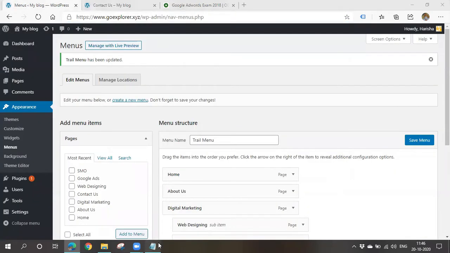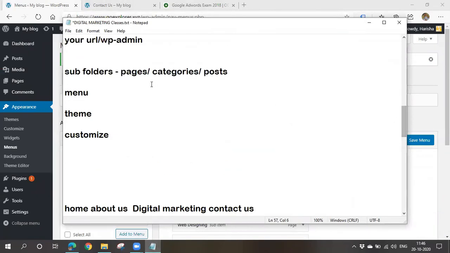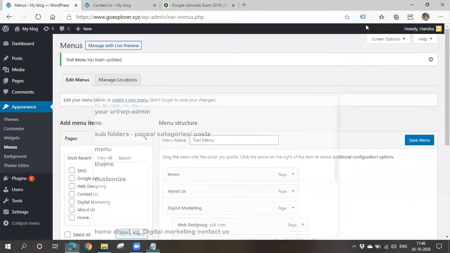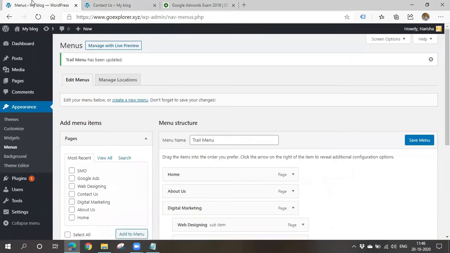Okay, let's go and apply the remaining steps. So there are 4 steps, right? We have gone through creating a page and menu. We have arranged them in the menu. Now we will apply some theme. Now we are having some theme, it is not looking that good. Let's move forward and I'll apply something, right?